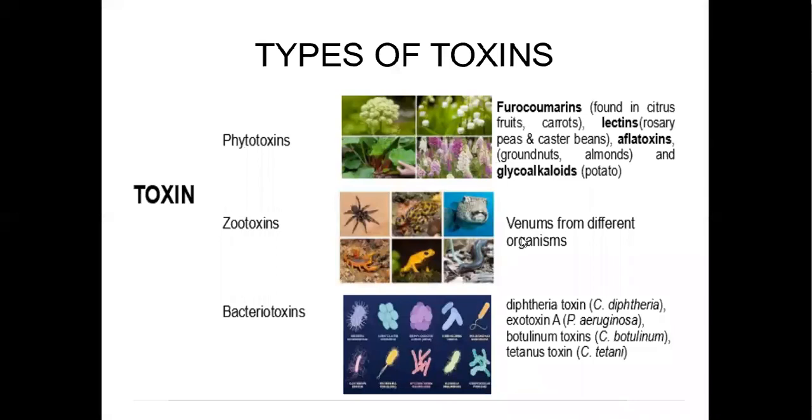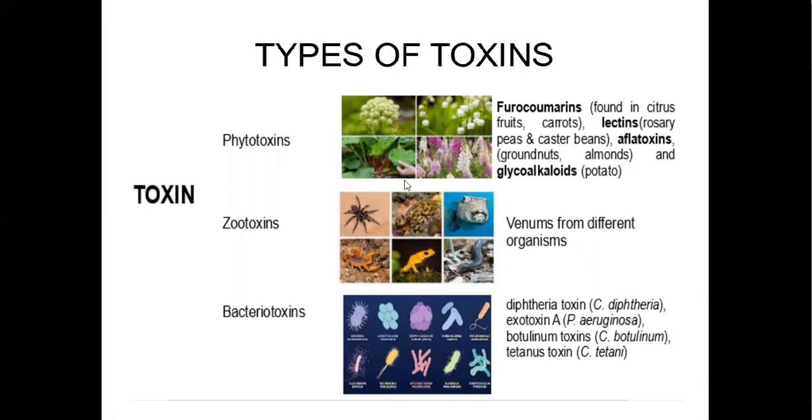There are some types of toxins here. I have already discussed that toxins are produced naturally, that means from natural substances. What are these natural substances? These natural substances are plants, animals, and bacteria. The toxins which are produced from plants are known as phytotoxins. For example, furocoumarins are found in citrus fruit and carrot, lectins are produced from rosary peas and castor beans, aflatoxins from groundnuts and almonds, and glycoalkaloids from potato.